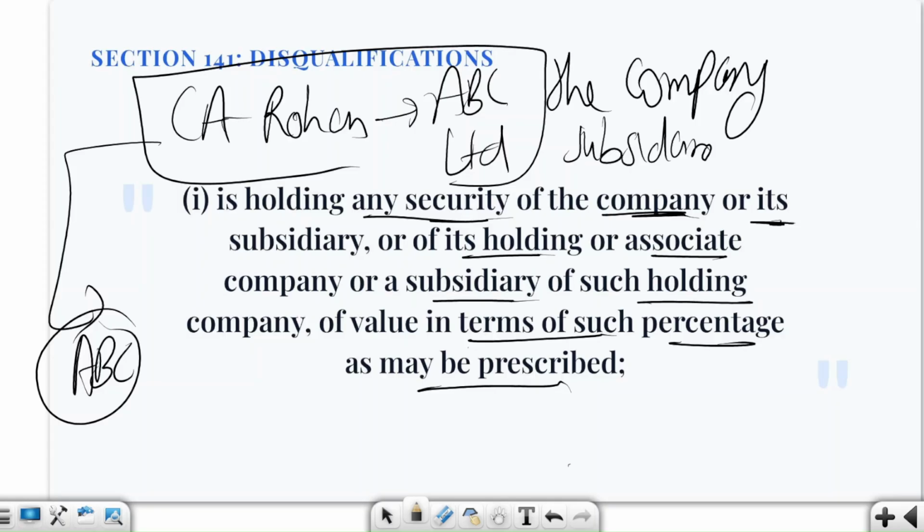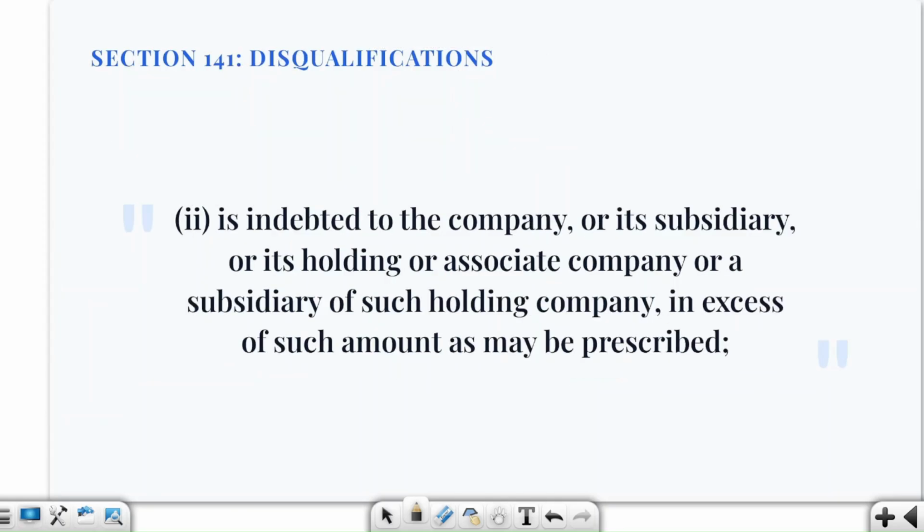No. The law refers to the prescribed limit, and this is extremely important for you to understand. So any shareholding will not lead to the disqualification. Holding security beyond the prescribed limit will lead to the disqualification. First part understood. Next, is indebted to the company or its subsidiary, or, I will read the theory later, otherwise you will not be able to understand.